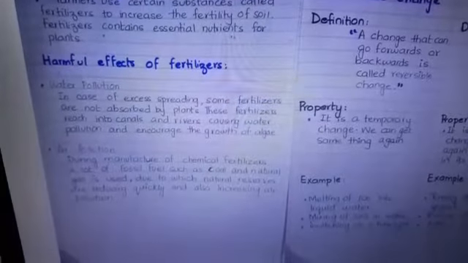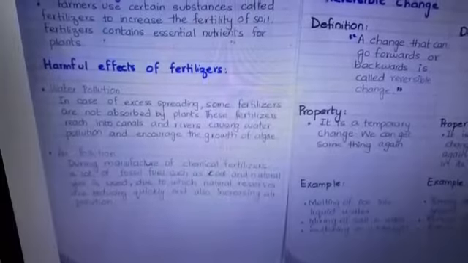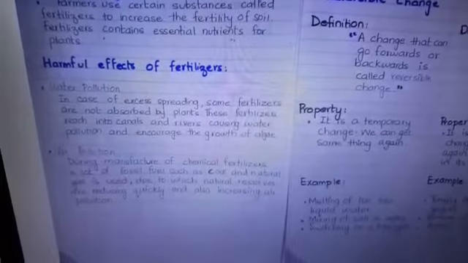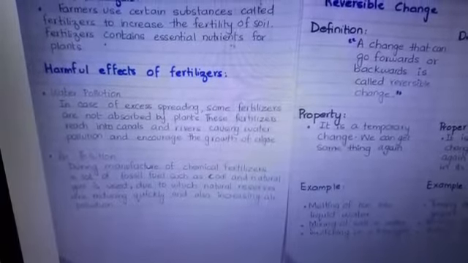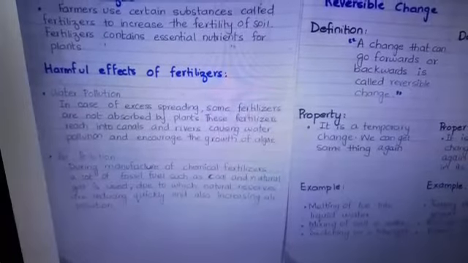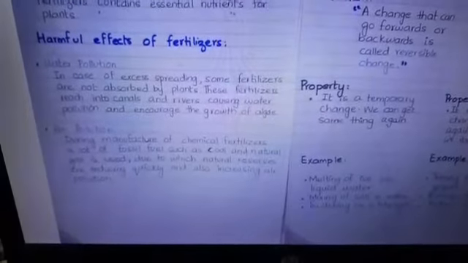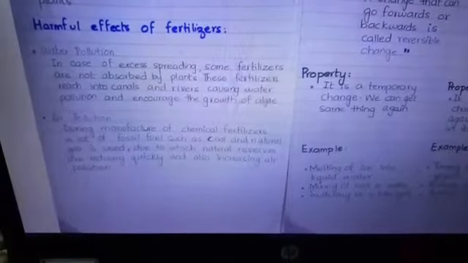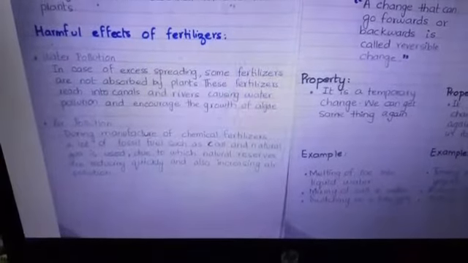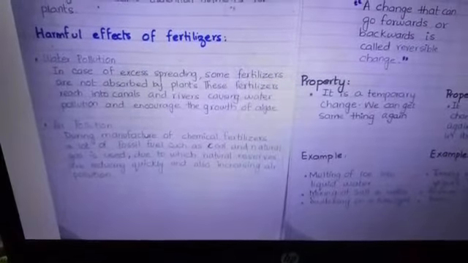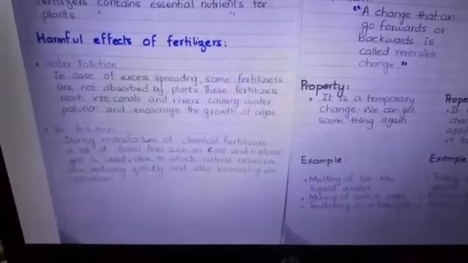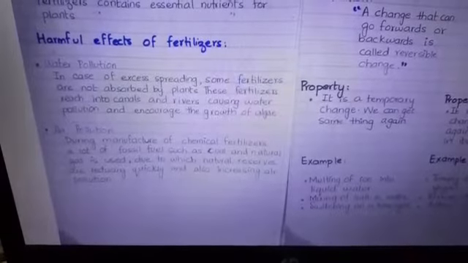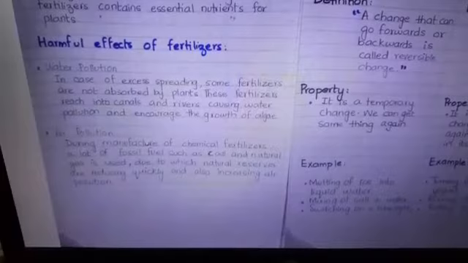In case of excess spreading, some fertilizers are not absorbed by the plants, and these fertilizers reach into canals and rivers, causing water pollution and encouraging the growth of algae. Air pollution: during the manufacture of chemical fertilizers, a lot of fossil fuels such as coal and natural gas are used, due to which natural reserves are reducing quickly and also increasing air pollution.